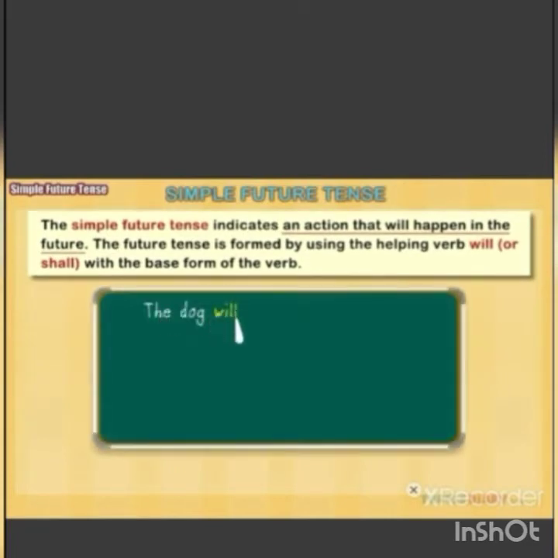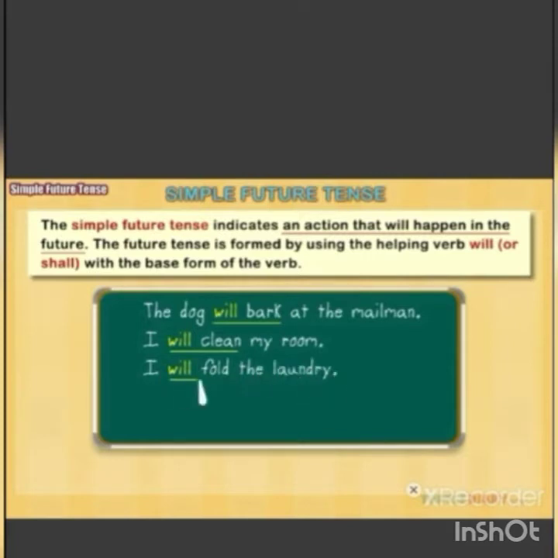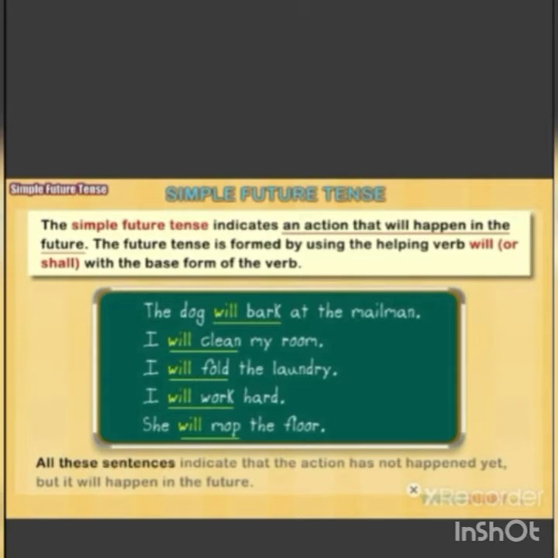Examples are: The dog will bark at the mailman. I will clean my room. I will fold the laundry. I will work hard. She will mop the floor. All these sentences indicate that the action has not happened yet, but it will happen in the future.